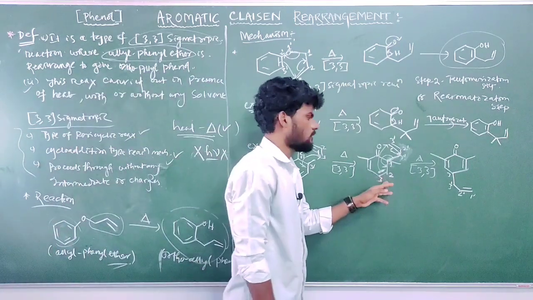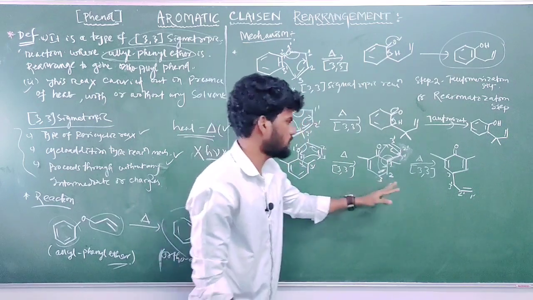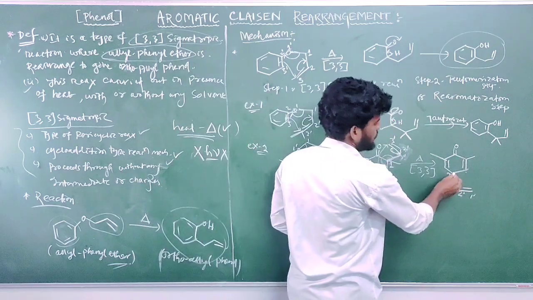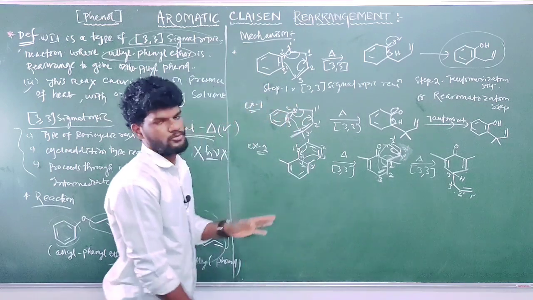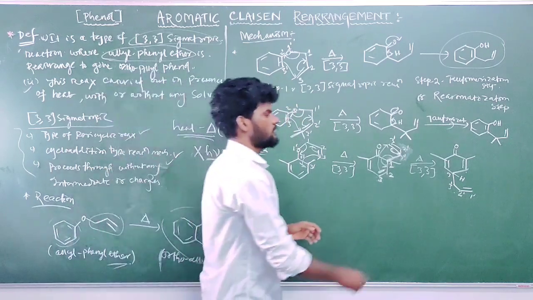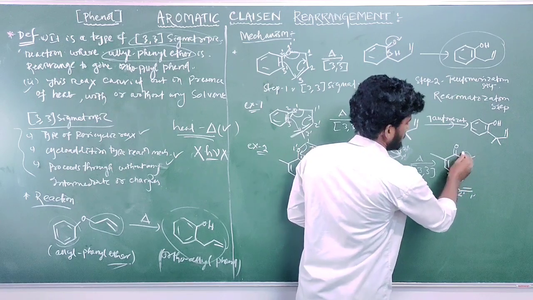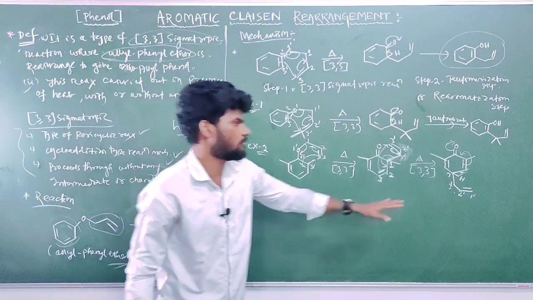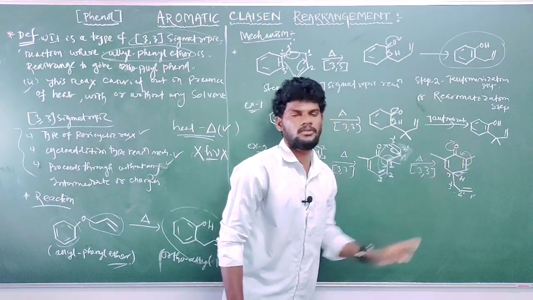So this step understood, practice this step, like the 3,3 sigmatropic, this is also a 3,3 sigmatropic. So in the next step, now you can see here is one hydrogen at the para position. This hydrogen is involved in the tautomerization step to regenerate or restore aromaticity, like this way. This proton transfers to the ring, this bond moves over to here, and this bond moves over to oxygen.